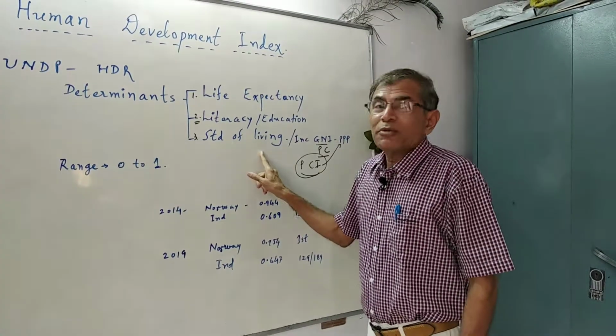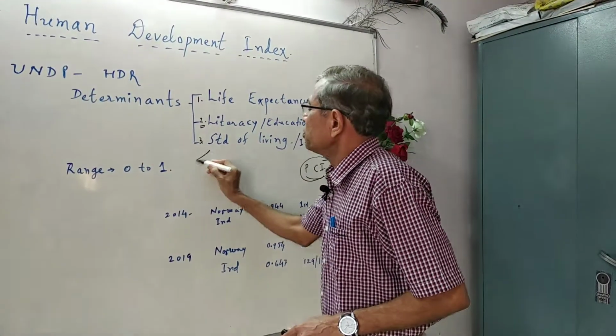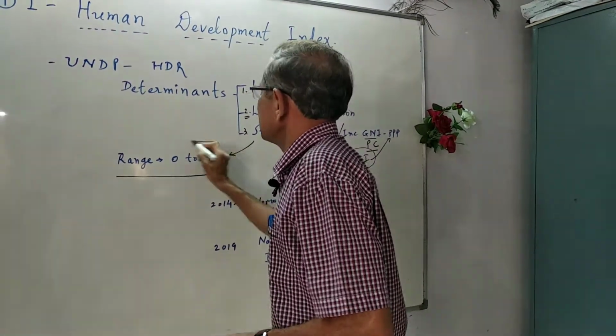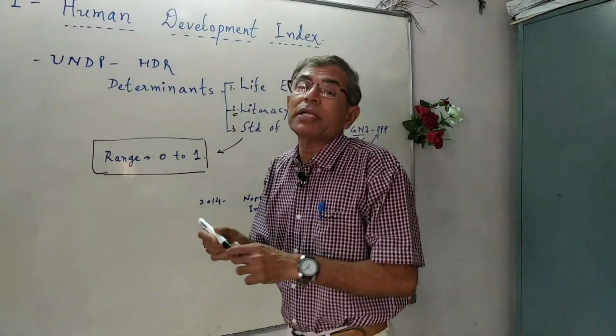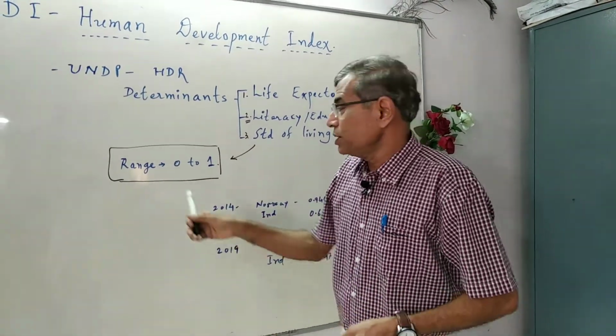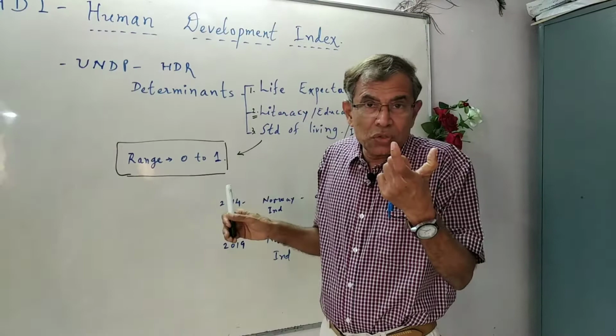Now, as per the calculation, if we calculate HDI, the value that we get is within the range of 0 to 1. Remember, in PQLI it was 0 to 100, but here it is measured in the range of 0 to 1.